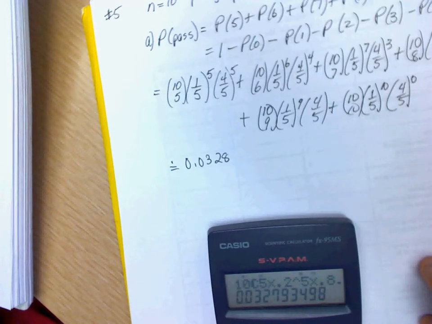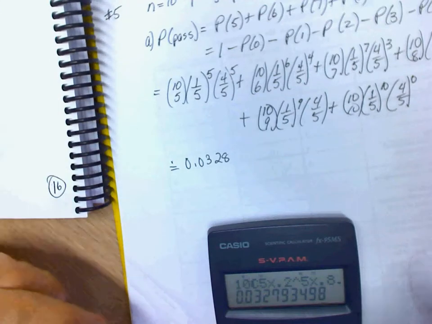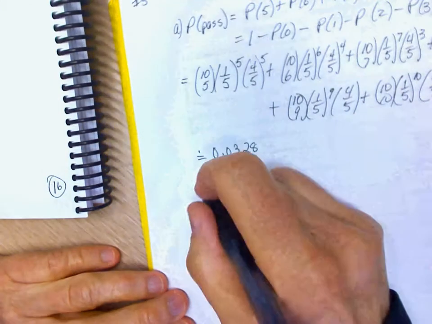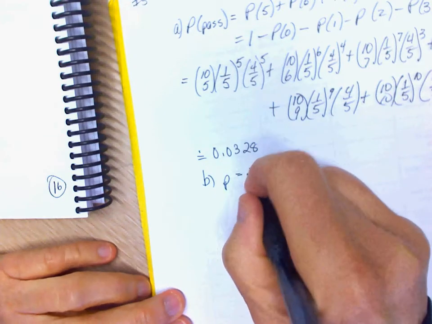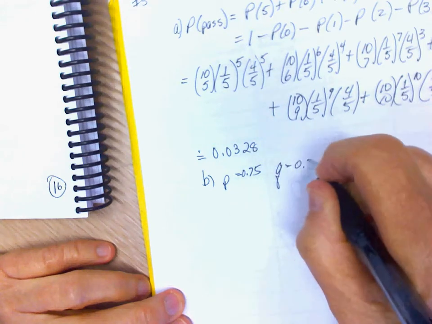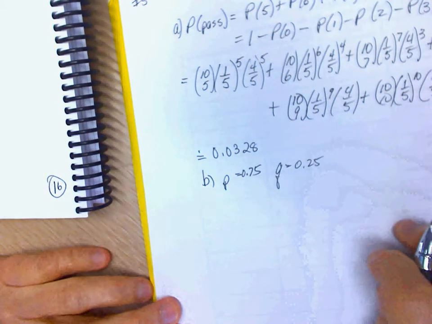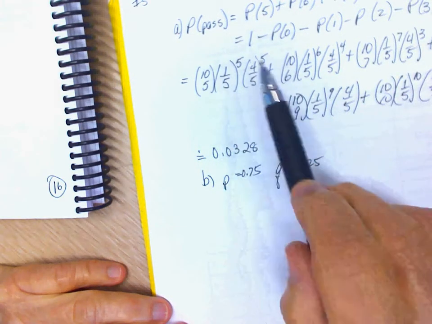Okay, fair enough. Now, the only difference with the next question, and I won't do that one, is now your probability of success is 0.75 and your probability of failure is 0.25. So instead of putting 1 over 5, you use 0.75, but it's the same thing.